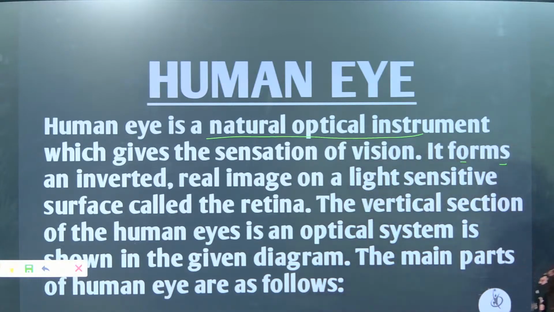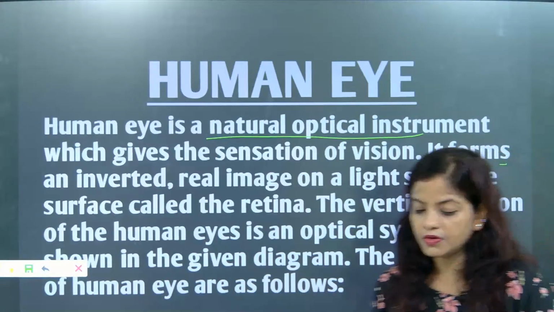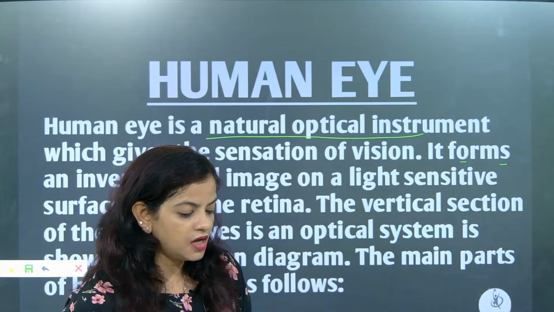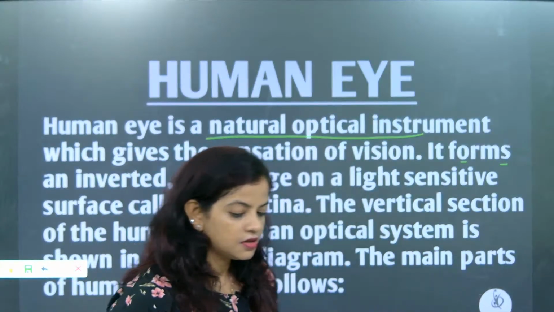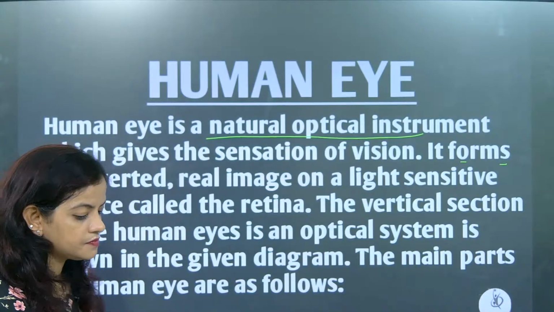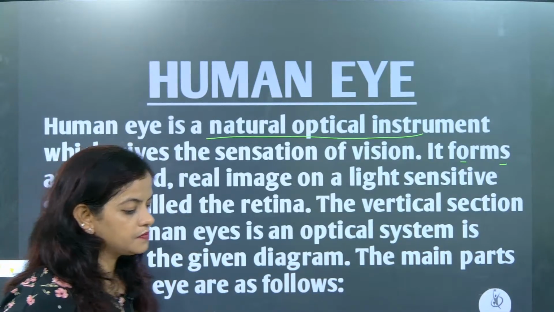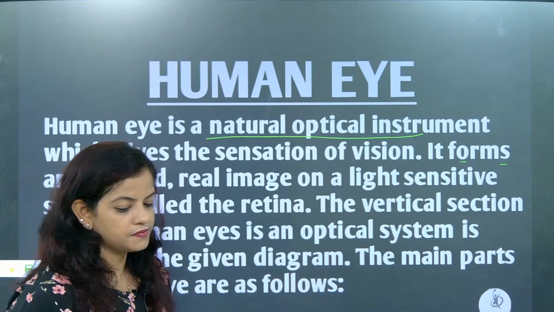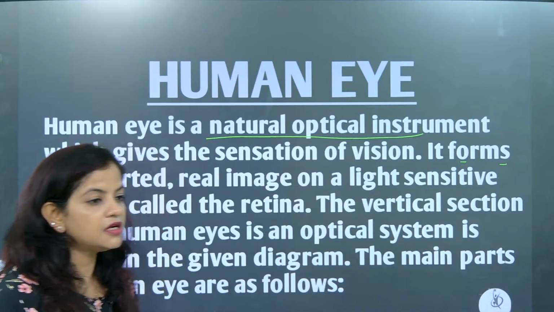Maha, Kavya, online children, where are you? Still, no, I'm not getting the names. Maha, Kavya, Sharmila, come on, start the work, beta.